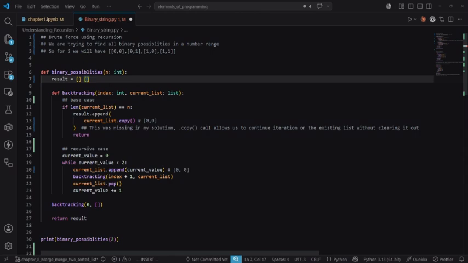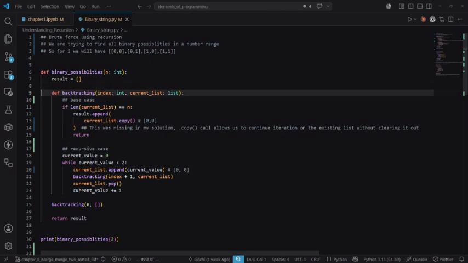So basically we'll have something like this comma this. All of them would be appended, but all of them will point at the same current list, because at the end of this iteration our current list will come back to being empty, because we must have popped out everything from it for us to end the sequence. And that is what we would have if we don't copy. So basically that's the reason for copying here.